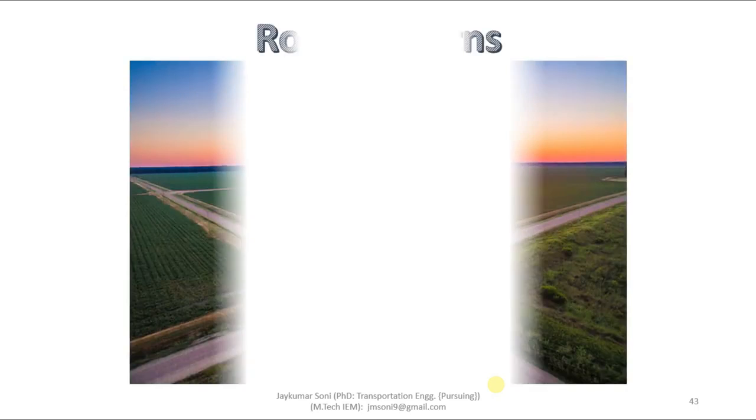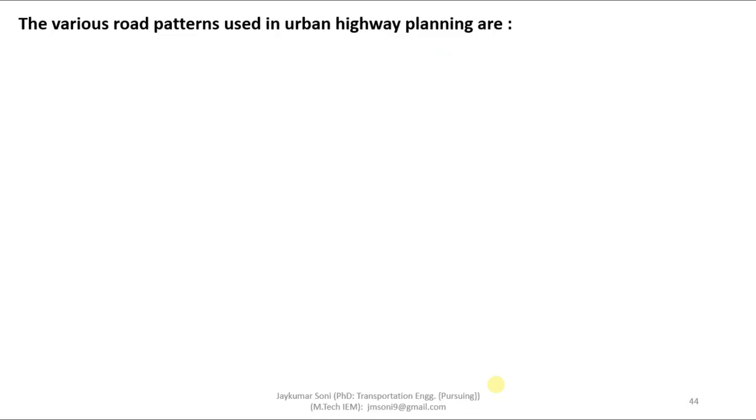The chances of questions being asked on the Bombay Plan are quite low because the number of formulas is quite high compared to the first and third 20-year plans. We will be learning the third 20-year plan in detail in our next lectures. Now the next topic that we will be dealing with is road patterns. There are various kinds of road patterns used in urban planning and highways.